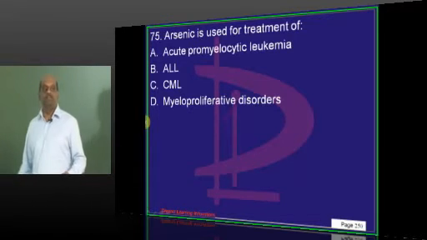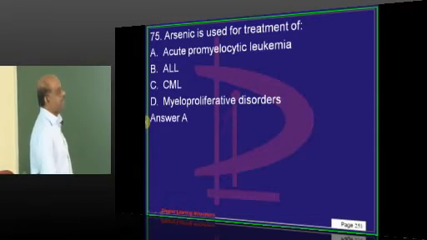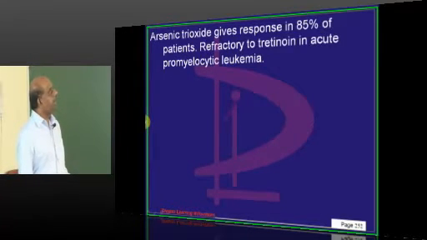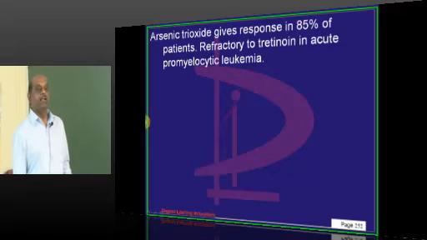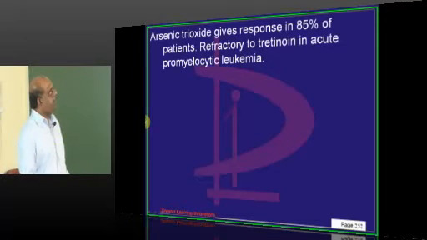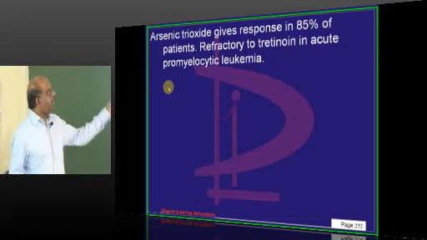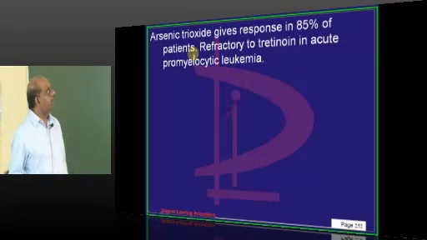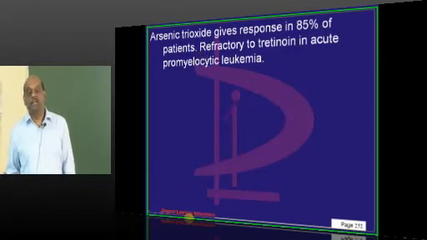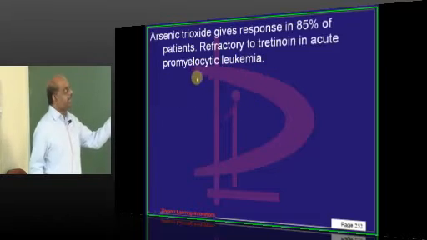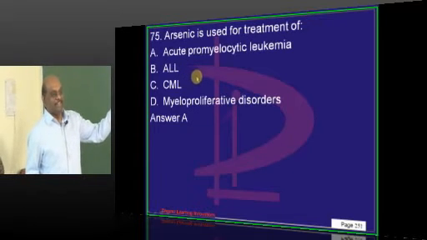Arsenic trioxide is typically used in the case of APML, refractory. If APML is refractory to tretinoin, then you will be using arsenic trioxide. Of course, APML is AML, no? That is different from ALL, no? Agreed? This is called state MD entrance questions.